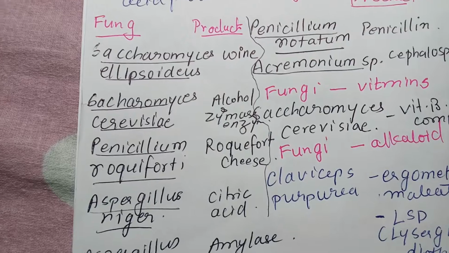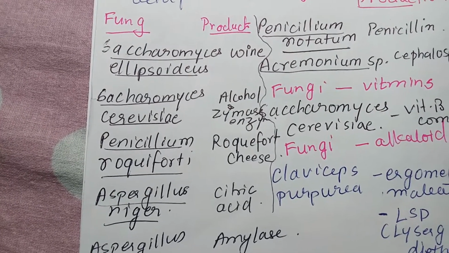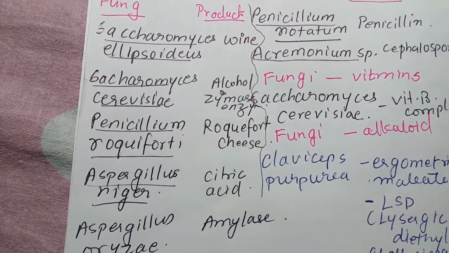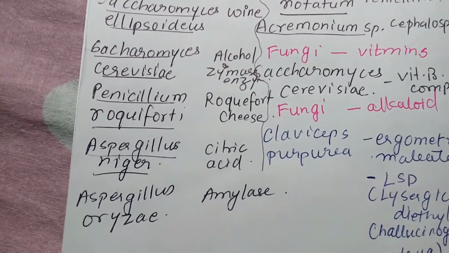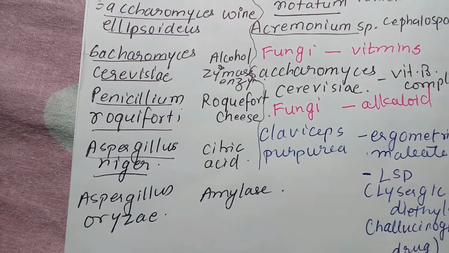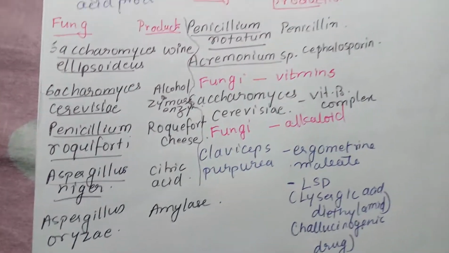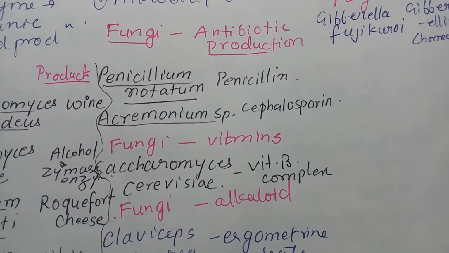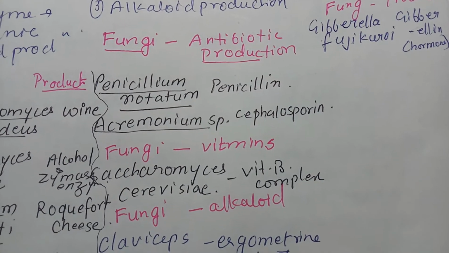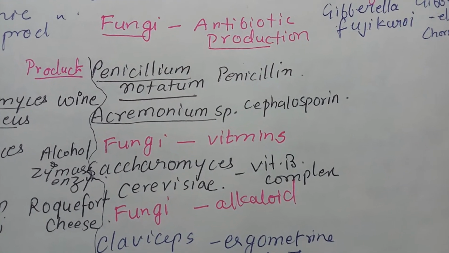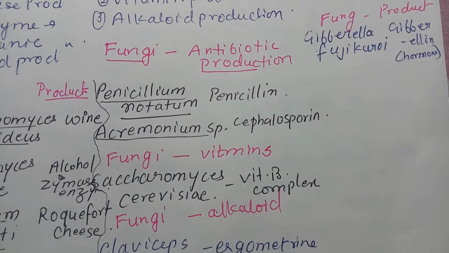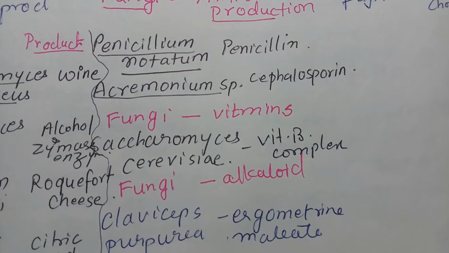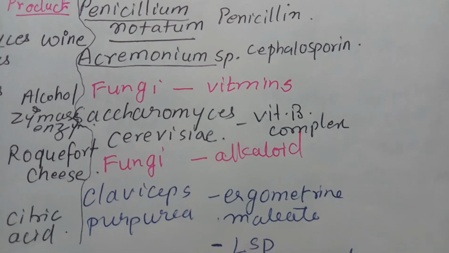Now it is not like that only Aspergillus niger is producing the citric acid. Besides this, there are a number of other fungi which can also produce citric acid. Okay. Aspergillus oryzae is used in the production of amylase. Then Penicillium notatum, used in the production of antibiotic penicillin. Acremonium species, they are used in the production of cephalosporin. Saccharomyces cerevisiae is also used in the production of vitamin B complex.